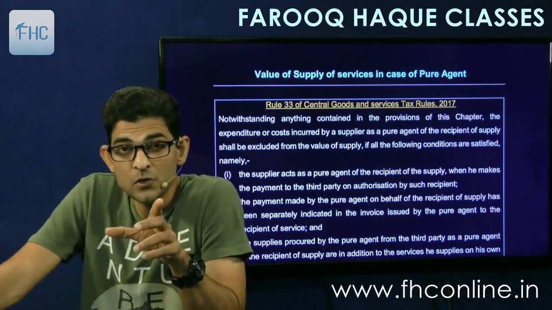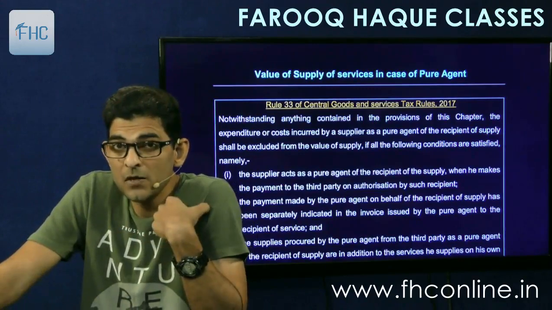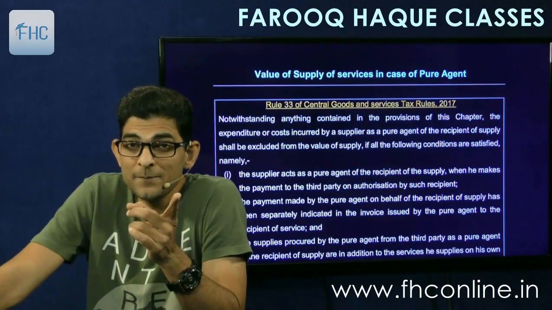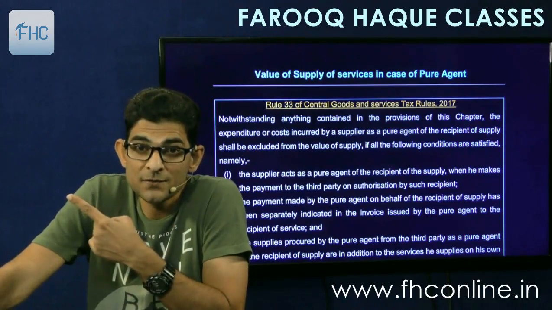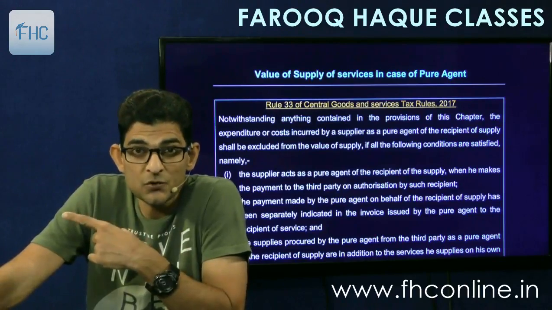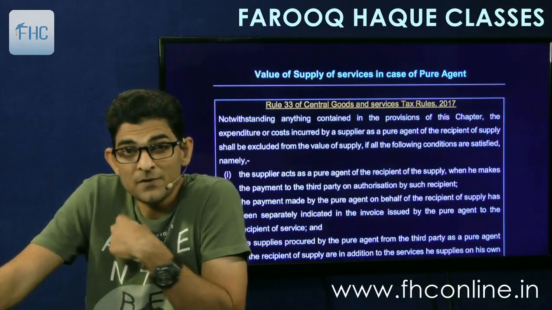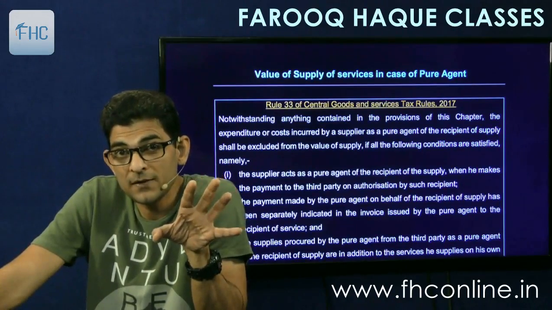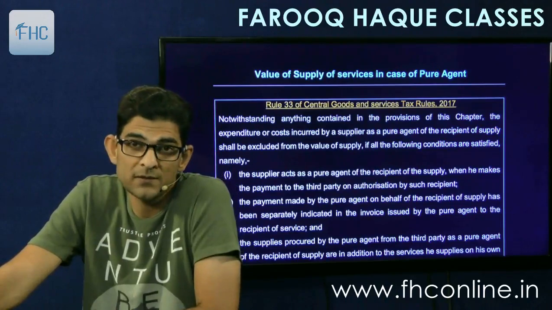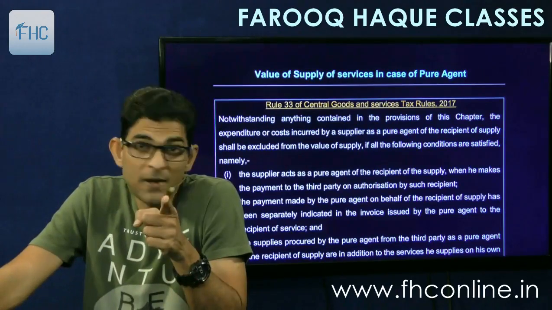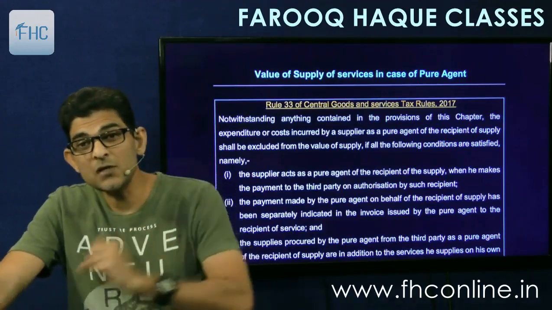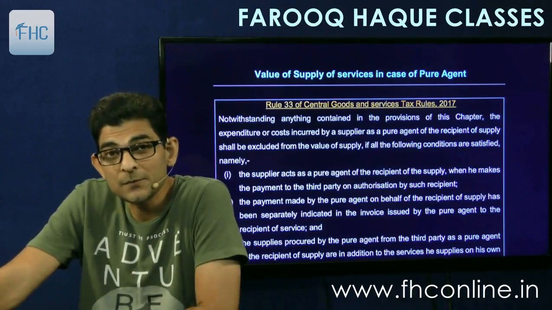So in that I explained the logic that I, being a supplier, would like to shift my costs and profits to you separately. So you will pay my costs. Then if you pay my costs separately, those costs will be included in my value of supply. But there is one exception to that, and that is given in this Rule 33. You will incur the cost, but it will not be included in the value of my supply. So what is that? That is called the principle of pure agent.